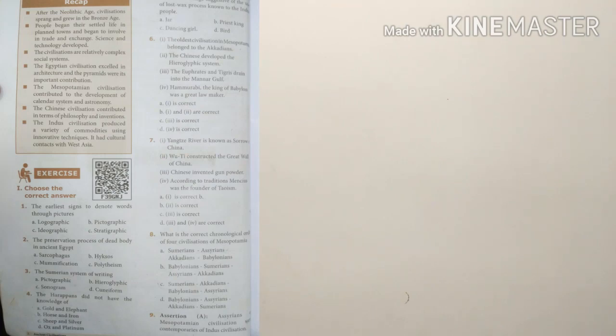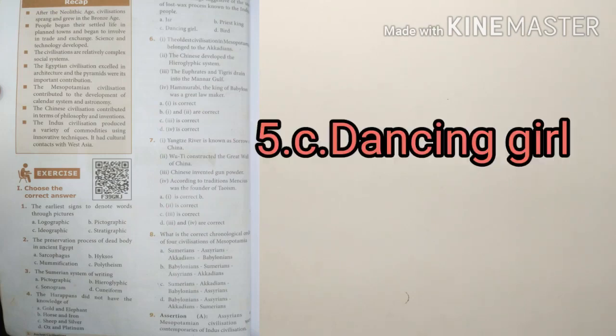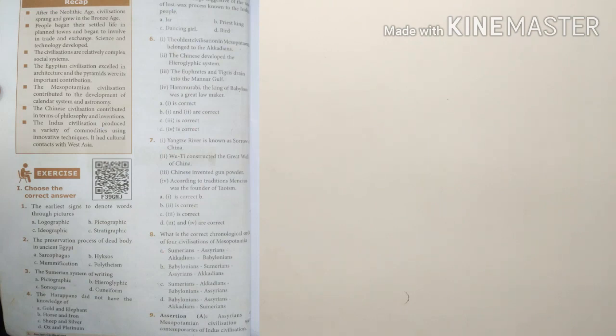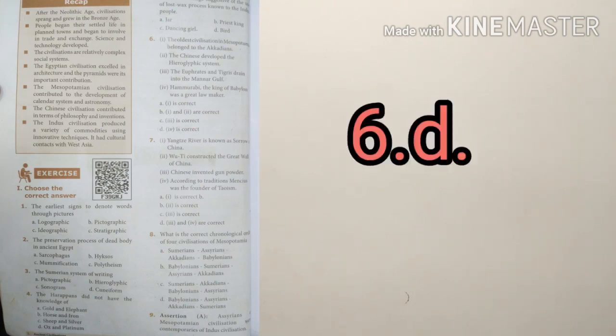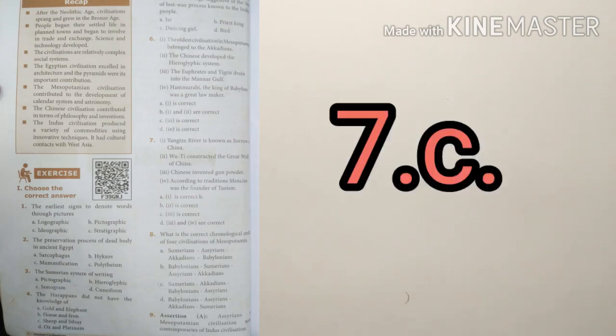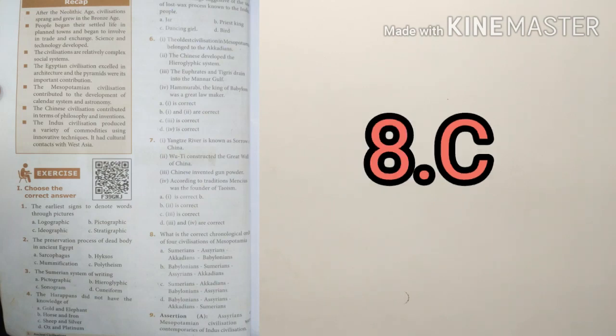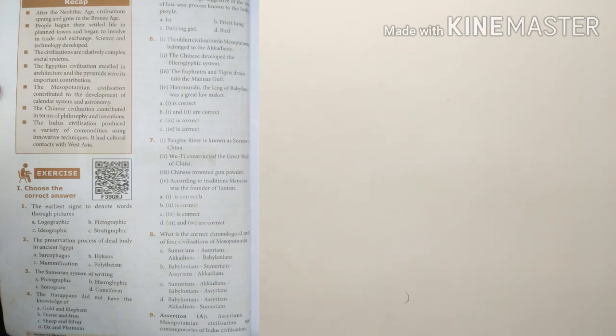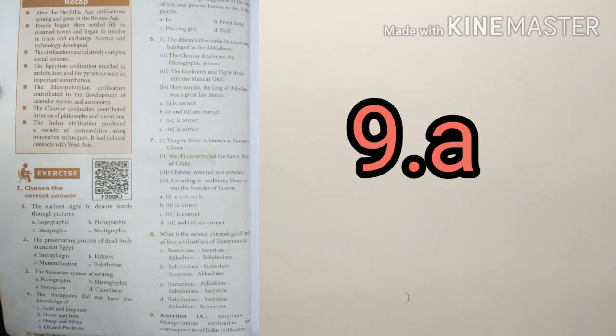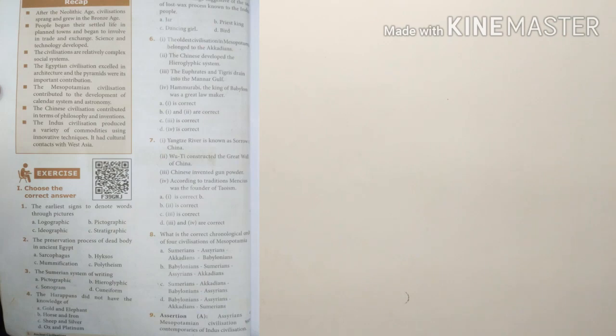Question number 5. The bronze image is suggestive of the use of a lost wax process known to the Indus people. Answer C, dancing girl. Question number 6, answer D. Question number 7, answer C. Question number 8, answer C. Question number 9, answer A.